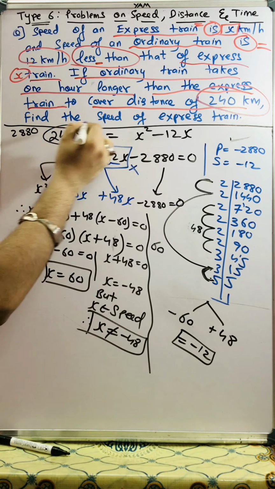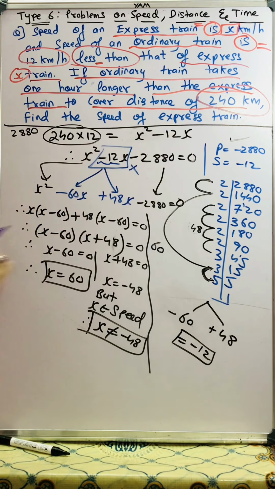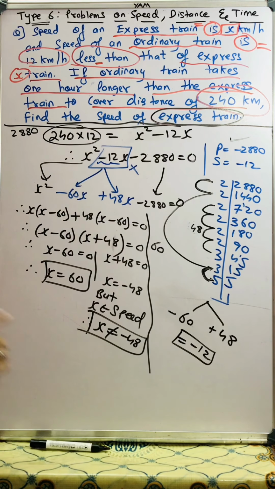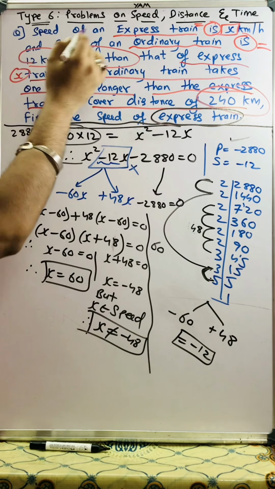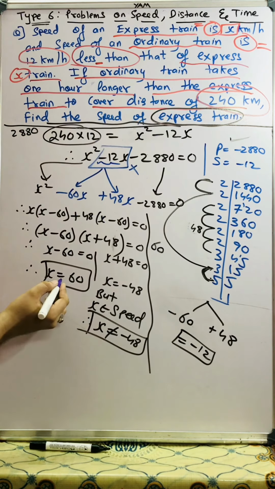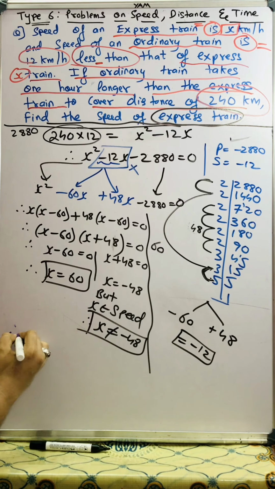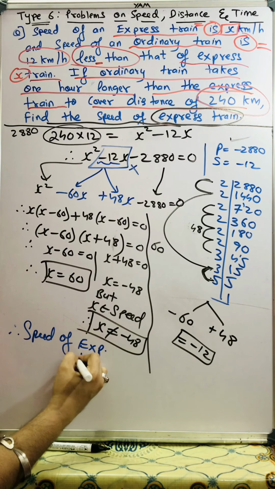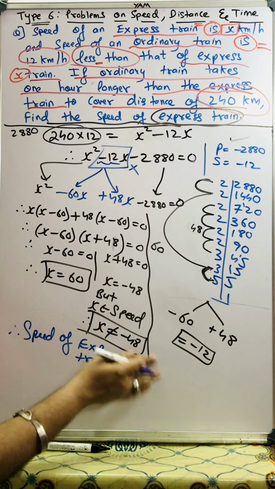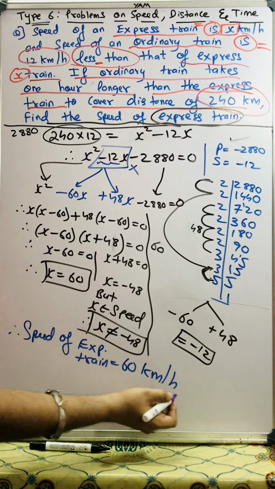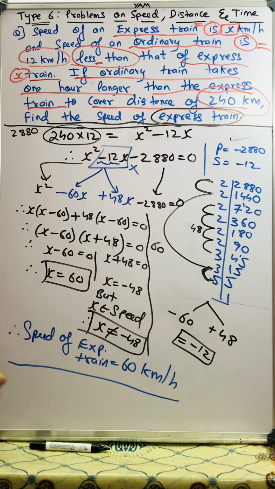And what was asked? Find the speed of the express train. Please see here, all of you. In the first line, they have mentioned that the speed of an express train is x, and we got the value of x. X is 60. So therefore, the speed of the express train is equal to 60 kilometer per hour. If you don't write the final answer like this, 1 mark will be deducted. It was a very important question. Please do it, students.